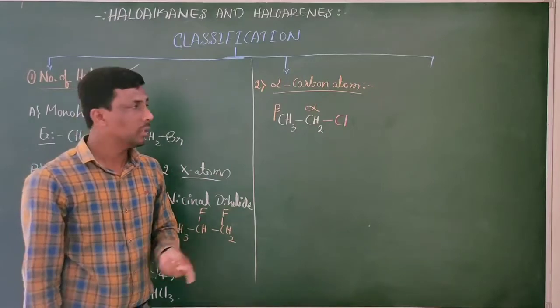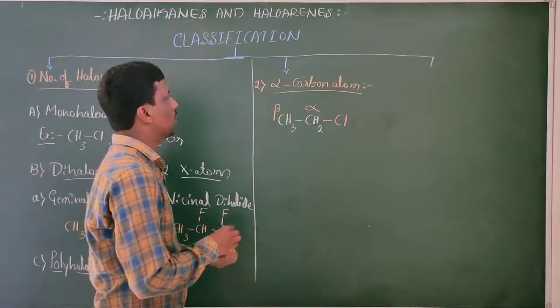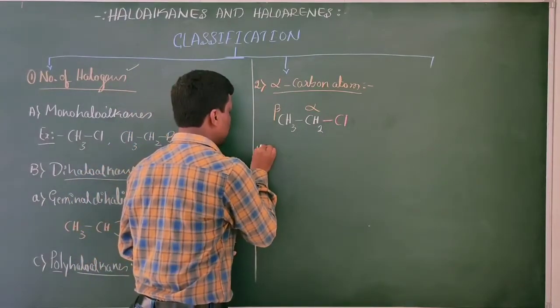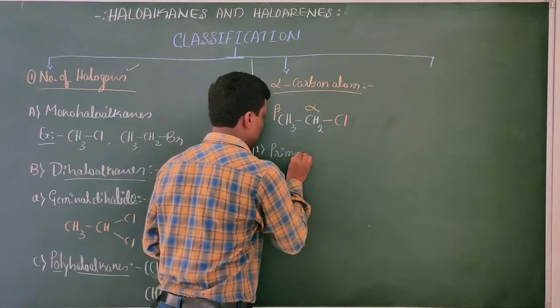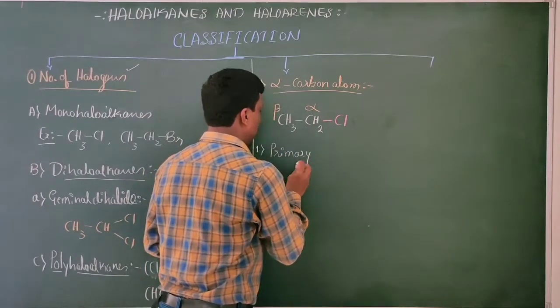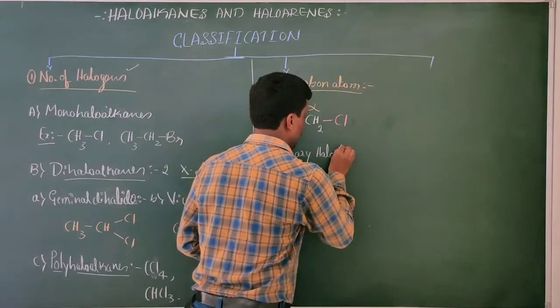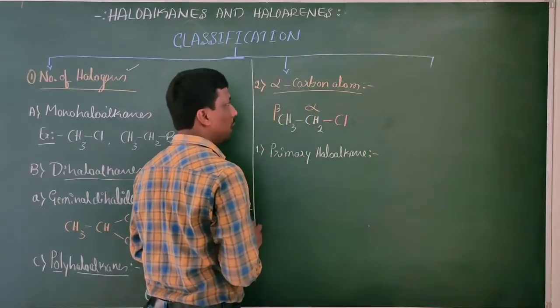Okay? This is called the alpha carbon atom. Here, let us discuss the types of this carbon atom. First type is primary haloalkane. Primary haloalkane.